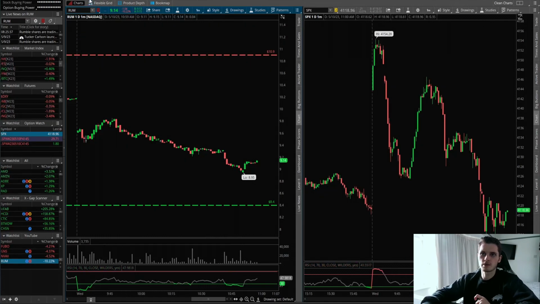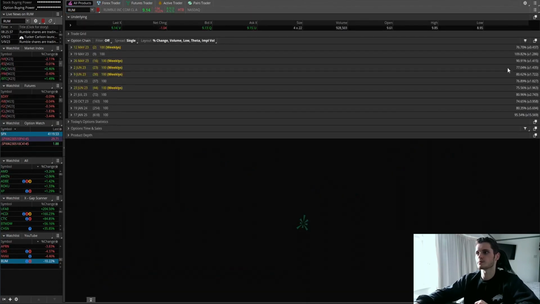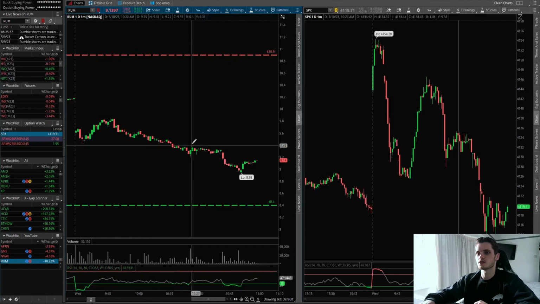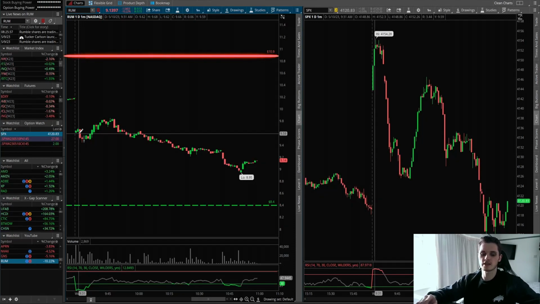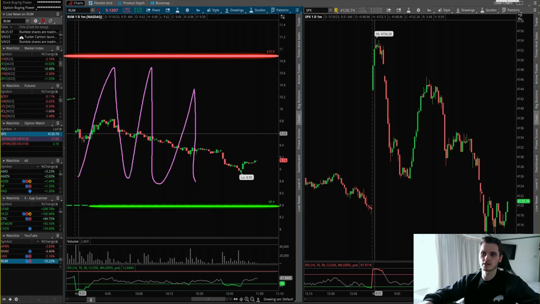So the first thing I want to be paying attention to is what the options are pricing in. As we can see, the 19th of May expiration, again, we can't look at the 12th because that's before the earnings. But the 19th of May, which includes the earnings release, is pricing in a move of $1.28. So that's basically what we dotted out here from the open. So now we have a support at $8.40 and a resistance at $10.90. So basically what we expect is the stock to trade within this range before the release.